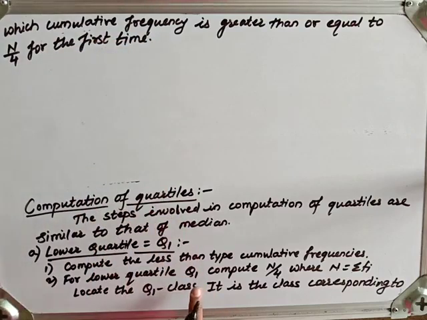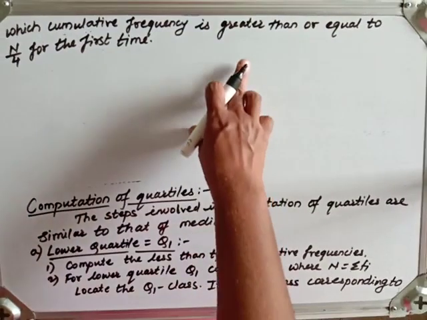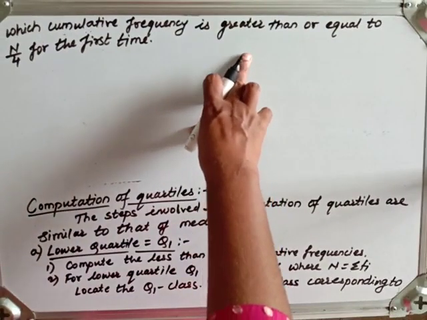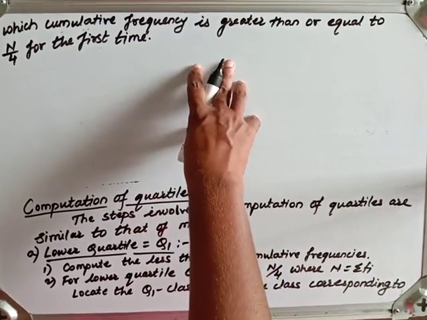As we know from median, we are determining there also less than type cumulative frequency, and we have to compute median class. While computing median class, we are determining the value n by 2 and we are looking for the class interval in which the cumulative frequency is greater than or equal to n by 2 for the first time, that will be the median class.